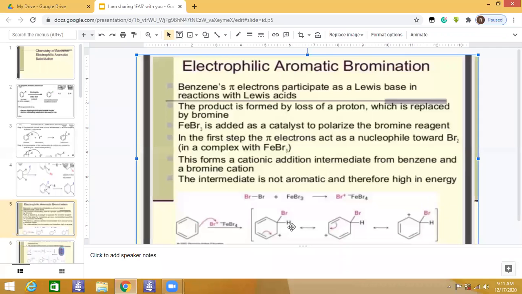So this proton which is lost reacts with this FeBr4 and makes HBr on the other end, and it gets back this Lewis acid, which acts as a catalyst also, so FeBr3 comes out as it is and we use it in the first step.